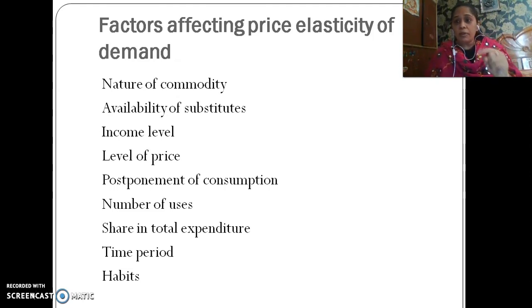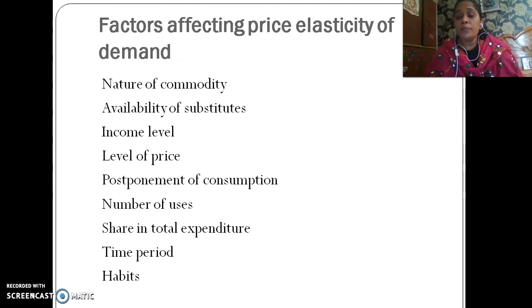So in nature of commodity, what we have seen are goods for basic necessities, comfort commodities and luxurious commodities. The goods which are basic necessities will not change with the change in price. For comfort goods, the postponement of consumption could also be there, so it will be elastic. Yes, we definitely see that when the price is low, we can increase the demand, and for the luxury ones, we can again postpone the consumption for a longer period of time, so the price elasticity of demand will be more.